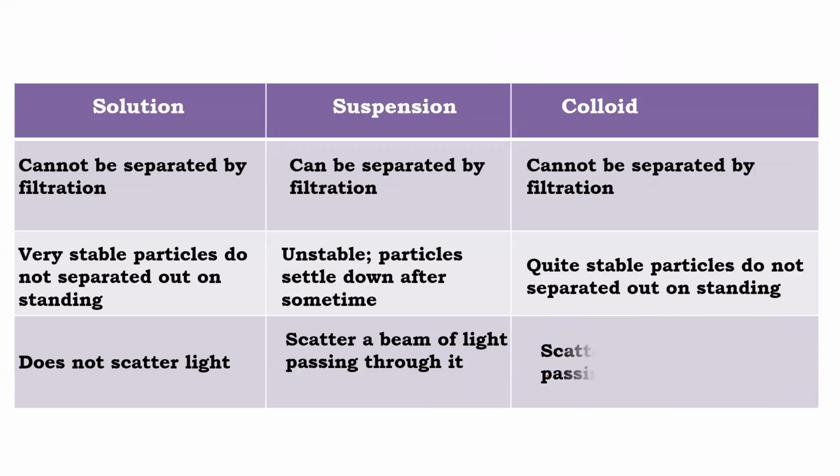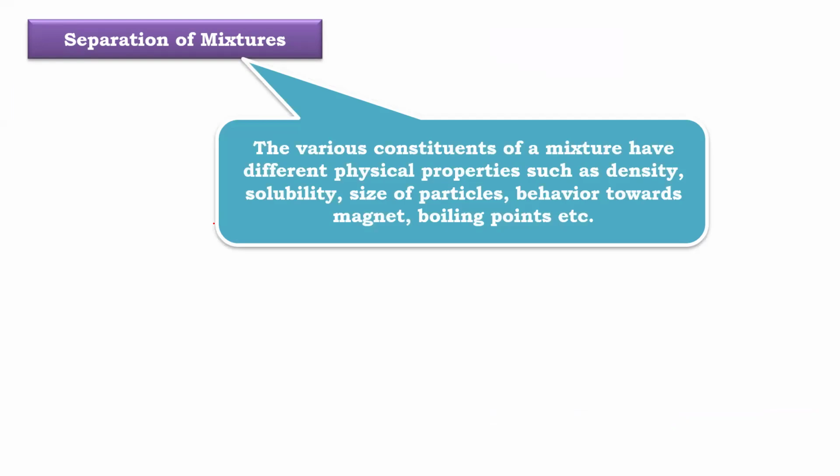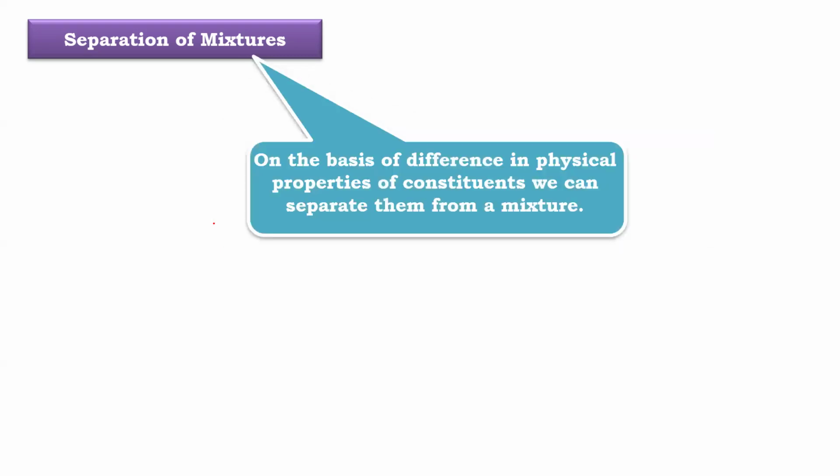Now we are going to start with a very important thing, and that is what, beta? Separation techniques. Very, very important. Separation of mixtures we are going to do, beta. If I give you a certain mixture and tell you to separate it, there are various techniques, beta. Generally, the separation technique will depend upon solubility, density, size, whether it is magnetic or non-magnetic. So separation will be done on the basis of this. So let us start, beta.